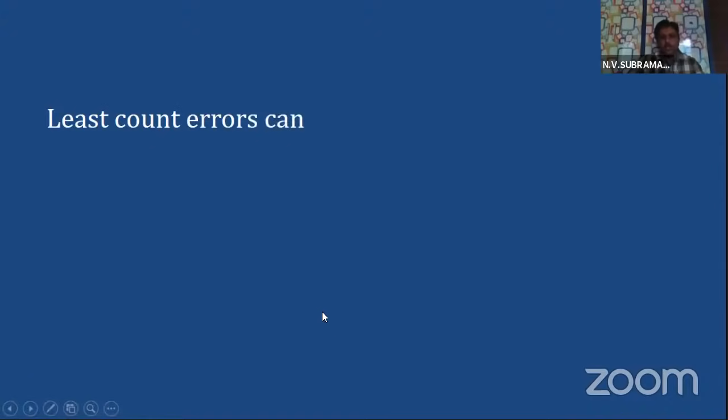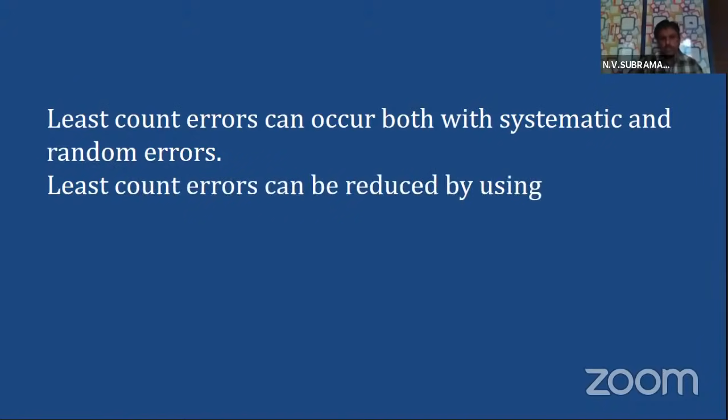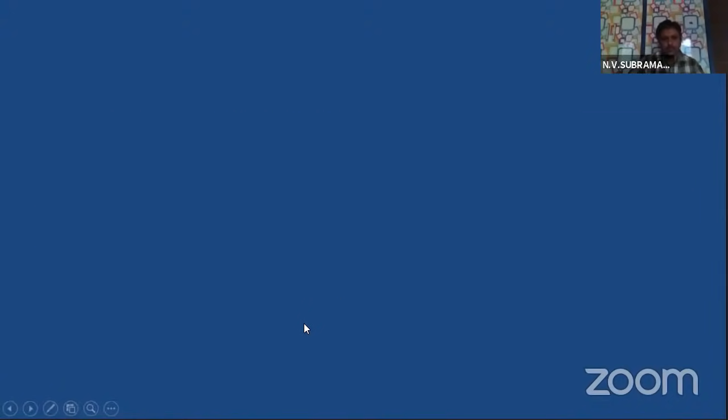So least count errors can occur both with systematic errors and random errors. Least count errors can be reduced by using instruments of higher resolution, that is higher precision, and improving experimental techniques. So that brings me to the close of this session.